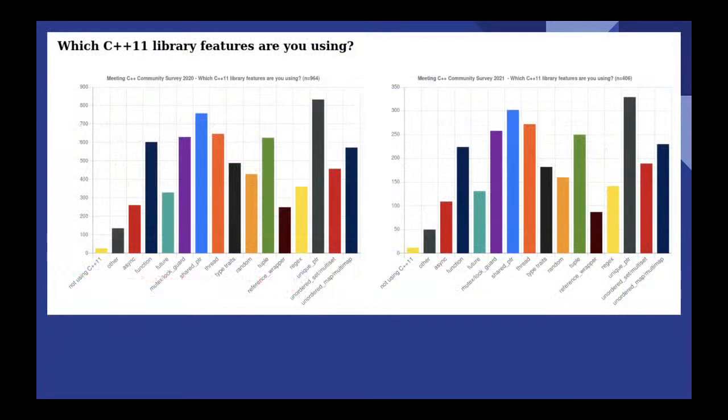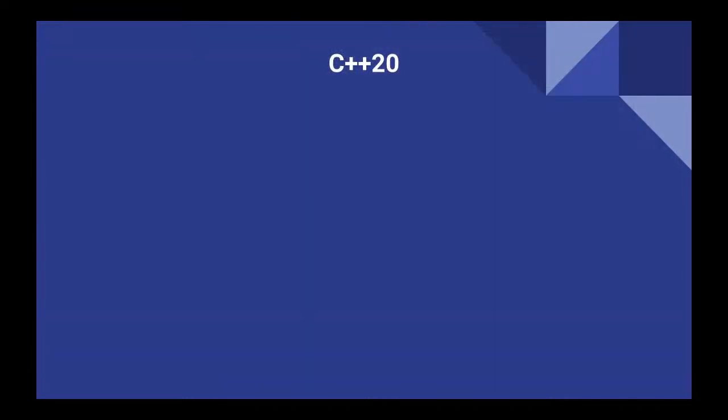And then yeah, so this is a graph of which one is more popular or more used. And then tuple, unique_ptr, shared_ptr, basically smart pointers, are very useful. And also the standard library is updated, which is also very useful.